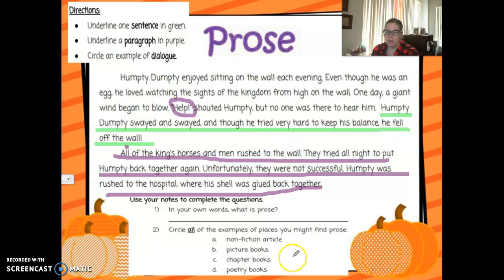Okay, so in your own words, what is prose? What did you say? Hopefully you said it's one sentence after another, or it's everyday pieces that we read, like chapter books, okay? Circle all the examples of places you might find prose. Well, hopefully you chose A, B, and C. It would not be D because it's not poetry.